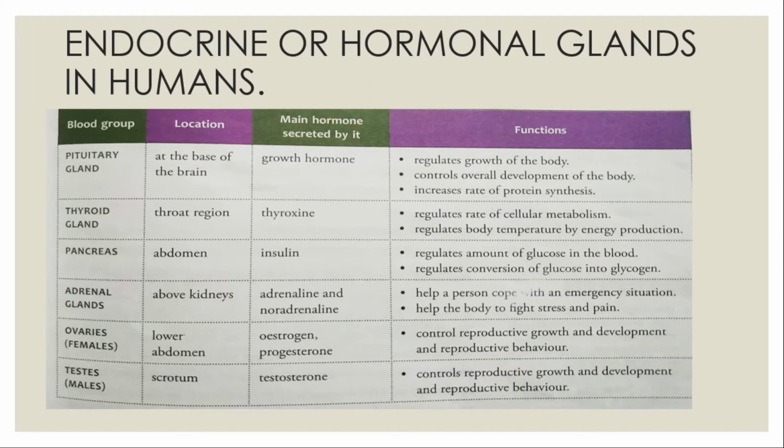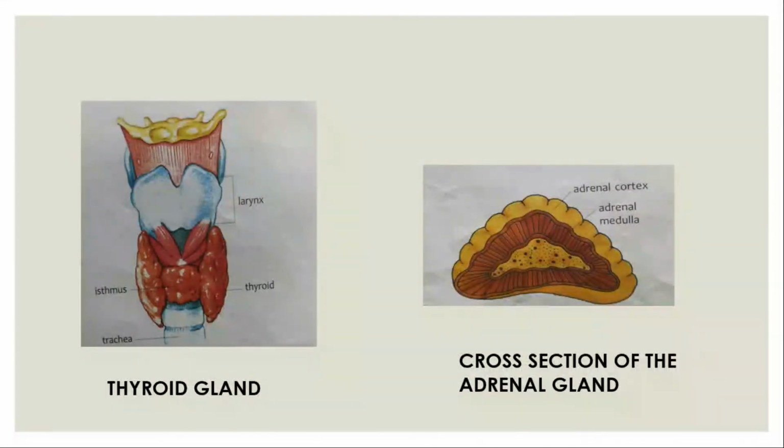Now next we are going to speak about the adrenal gland. There are 2 adrenal glands in our body located on the top of each of our kidneys. Each gland has 2 parts. As you can see in this cross section of the adrenal gland, the outer one is called the adrenal cortex and the inner part is the adrenal medulla.